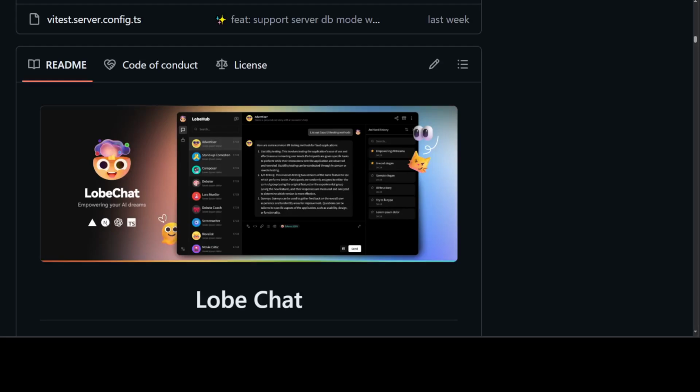Another day, another AI powered chatbot. This time, we are going to have a look at LobeChat. LobeChat claims to be an all-in-one chat system powered by any type of large language models, whether it is OpenAI, Gemini, Anthropic, Ollama, or Mistral, or any API provider and any open source provider.